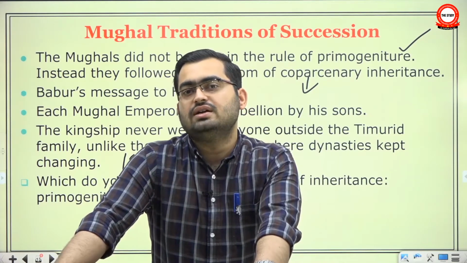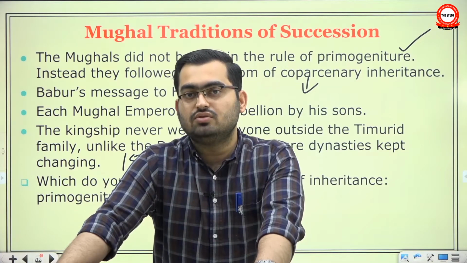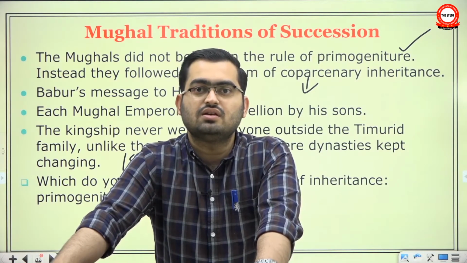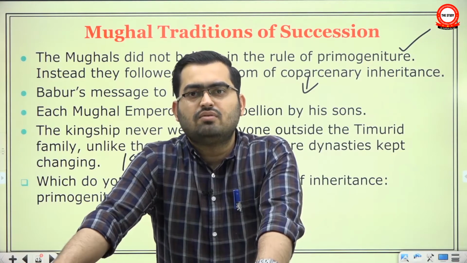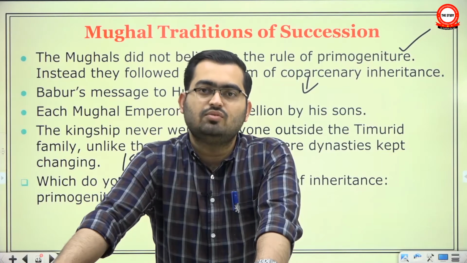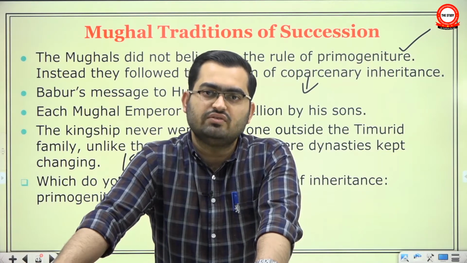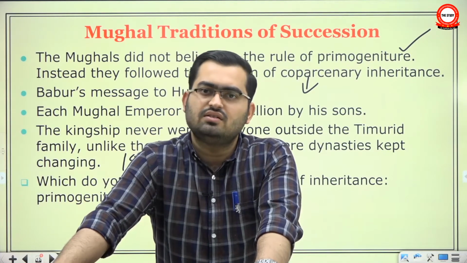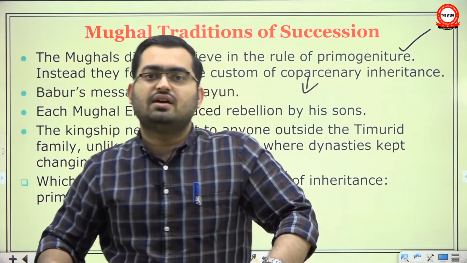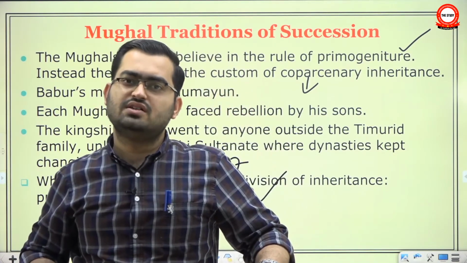Or giving it to the eldest son might sound good, that yeah, there would be no wars, the law is clear, the eldest son becomes the king, no problem. But what if the eldest son is incompetent? Now, in modern day democracies and societies, institutions govern everything. There is separation of power, there is a judiciary, and even within the executive or anywhere, there is proper hierarchy, proper order, roles and responsibilities are defined.